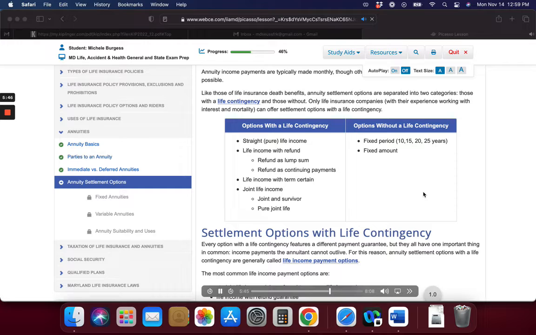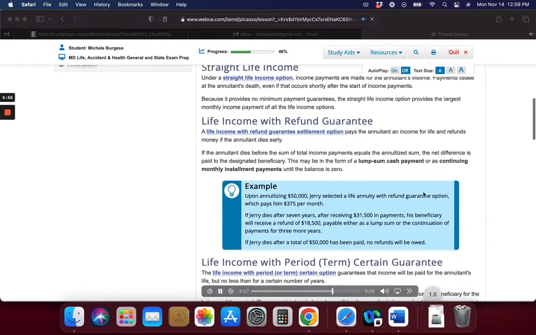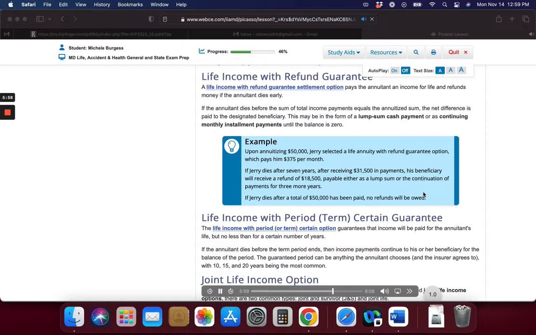Annuity settlement options without life contingency. If annuity income payments are desired only for a specific period of time, a period certain only option may be more suitable. Because they do not include a life contingency, period certain only options generally provide larger payments than life income options. There are two common types of period certain only settlement options: fixed period option and fixed amount option.